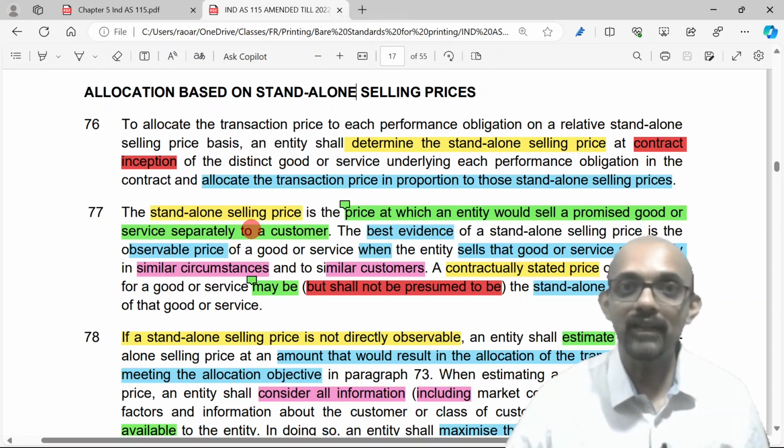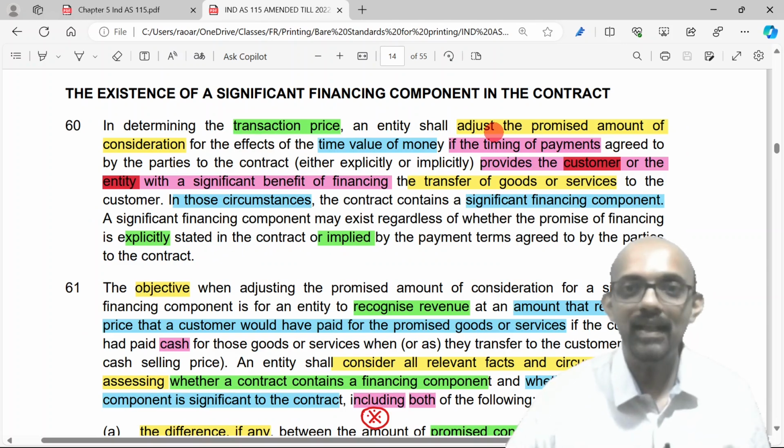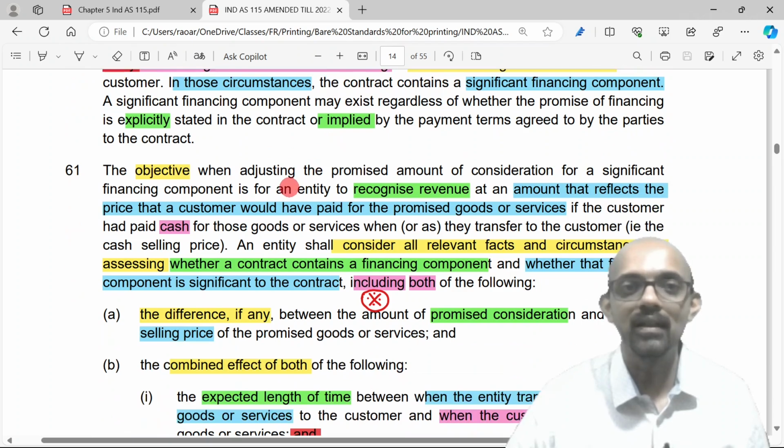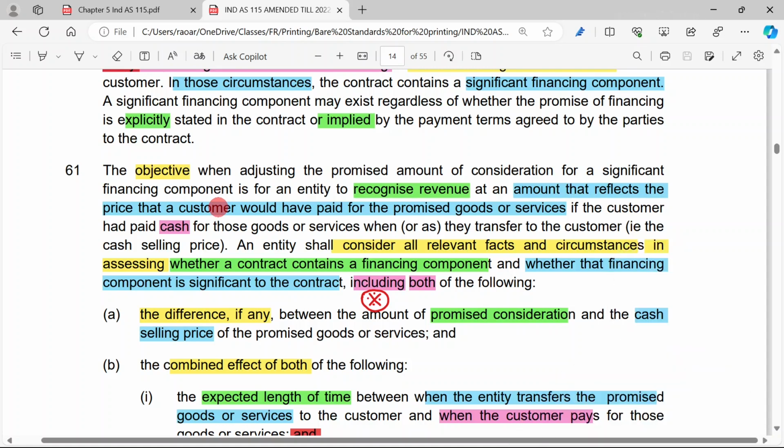But in order to examine whether there is a significant financing component, what do we need? We need to adjust the promised amount of consideration for the effects of time value of money. And for that, as per para 61, we should take the amount that reflects the price that a customer would have paid for the promised goods or services if the customer had paid cash.